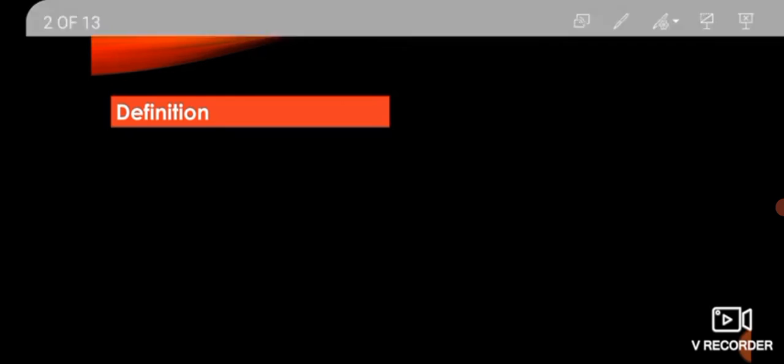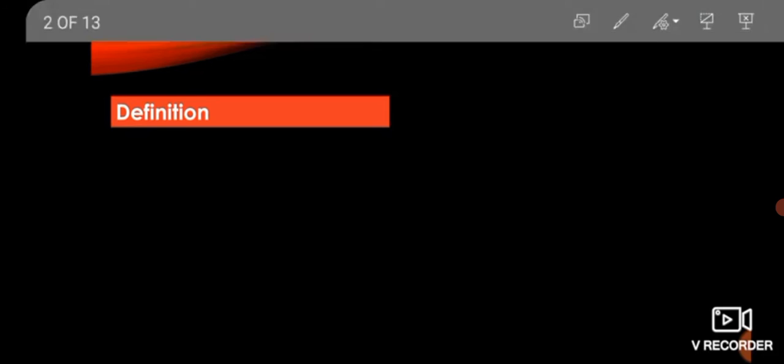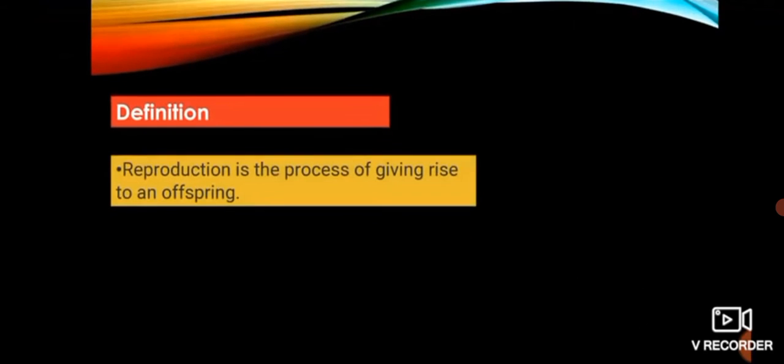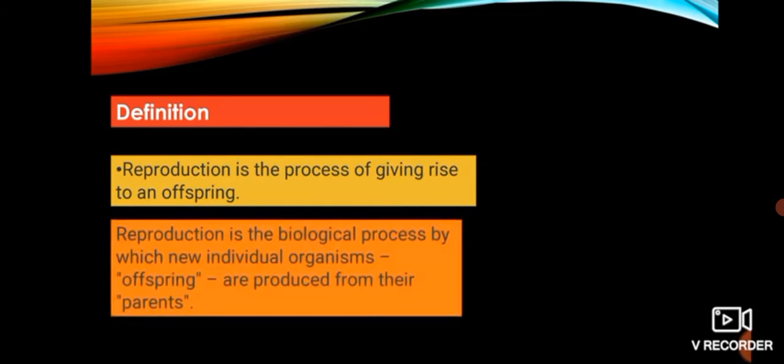First of all, we will learn about the definition of reproduction. The definition is that reproduction is the process of giving rise to an offspring.